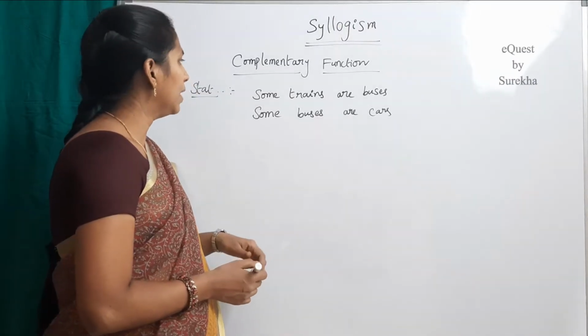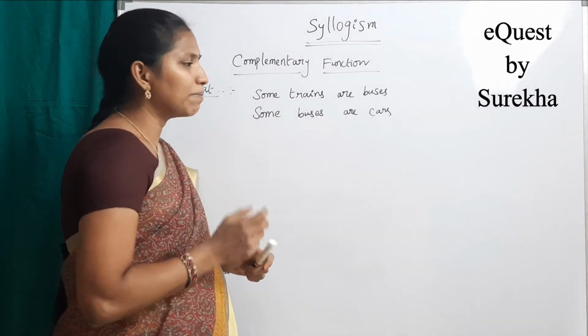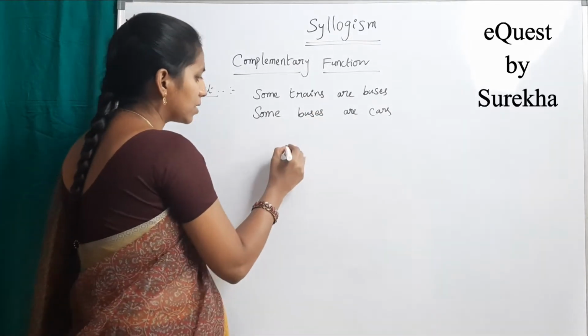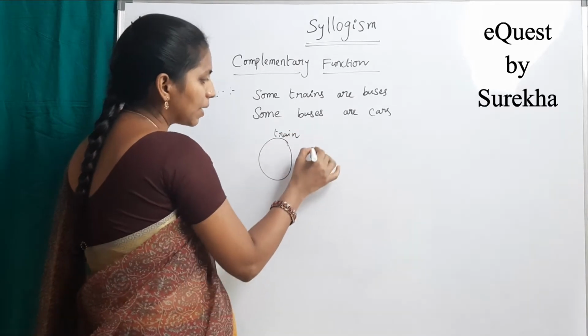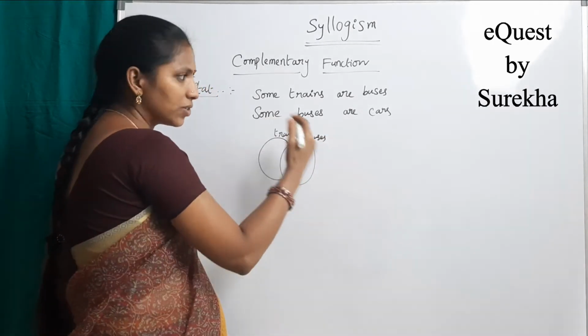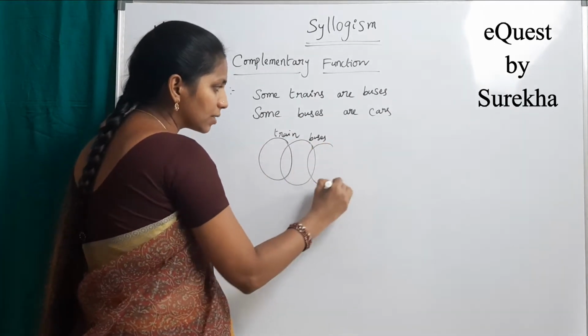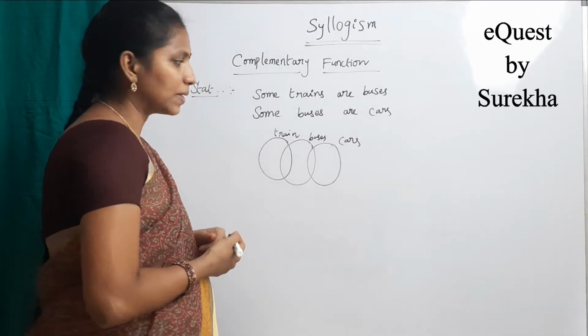See this example. There are two statements: Some trains are buses and some buses are cars. First of all, draw the Venn diagram. Some trains are buses. This is for train and some trains are buses. This is for buses. And the next statement is some buses are cars. This is for cars. The Venn diagram is completed. Very simple.